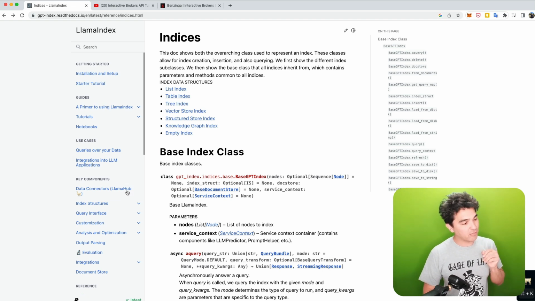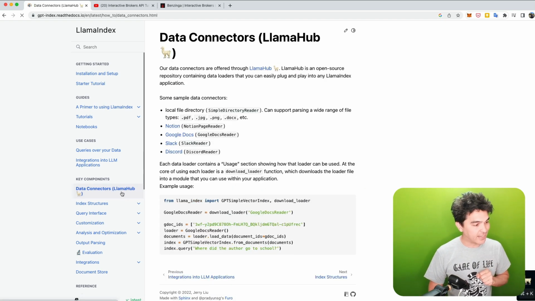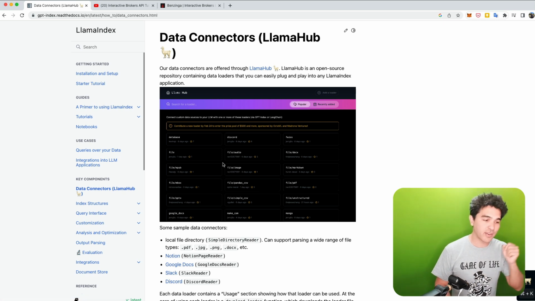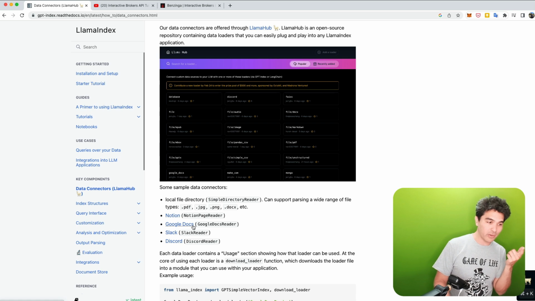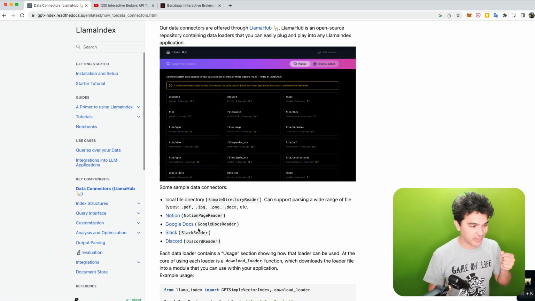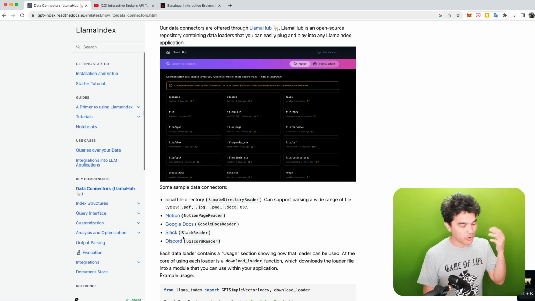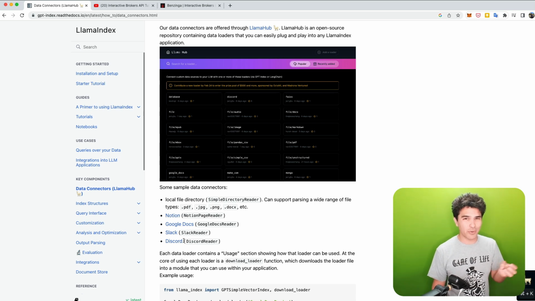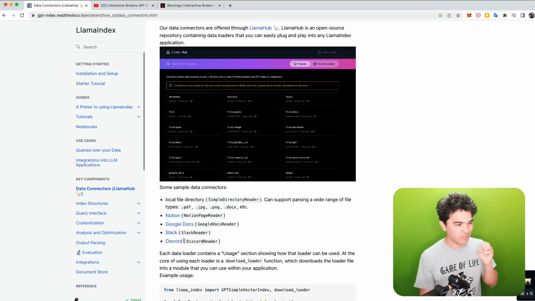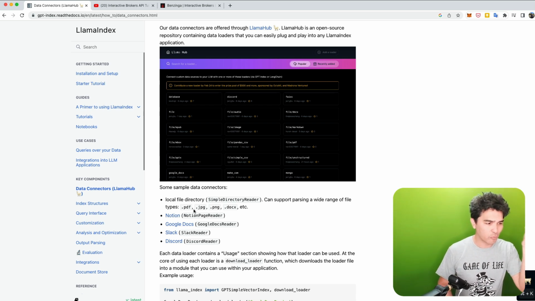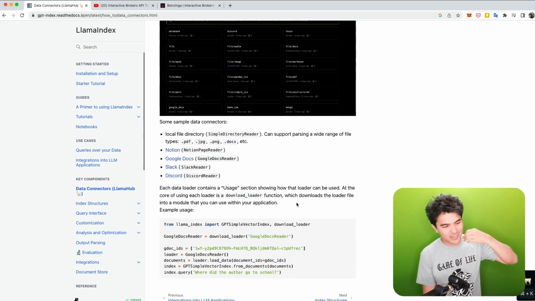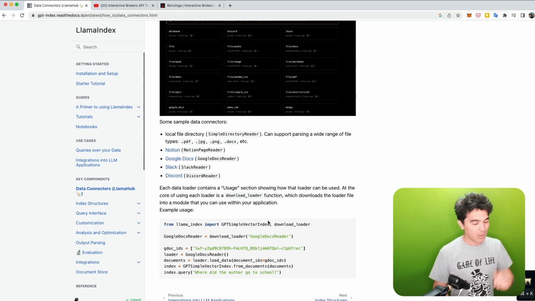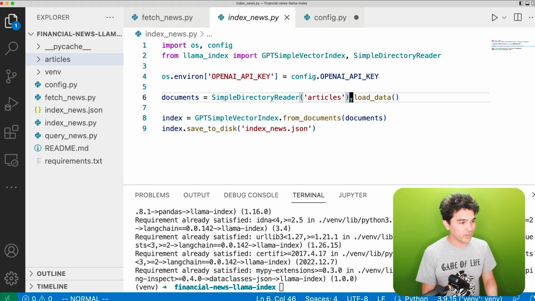Another benefit of Llama Index is I have these data connectors here. Let's pretend you work at a company that has lots of information inside of Google Docs. There's a Google Docs reader. You have some knowledge that's embedded in your Slack channel or Discord channel. Boom, there's a Discord reader. Maybe there are some cool chats there that have information. There's Notion. You can read PDF files, Word documents, all types of stuff. Data exists in so many different places. And so maybe I want to read Google Docs.